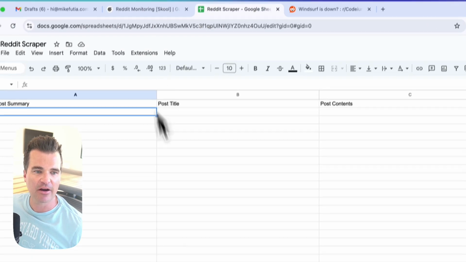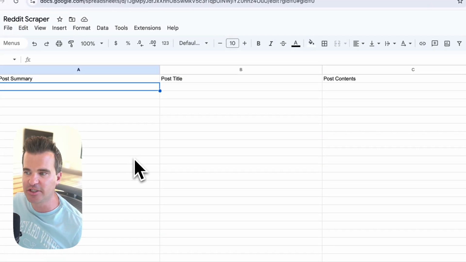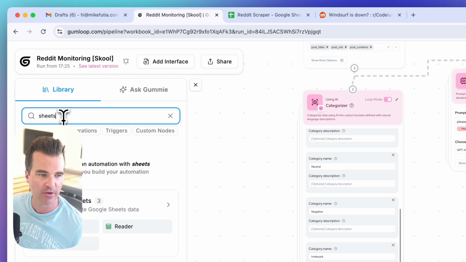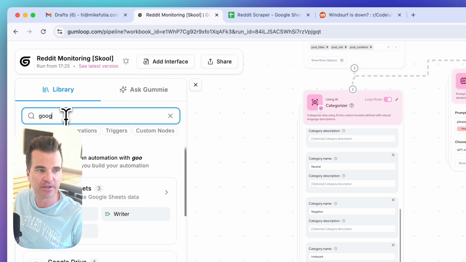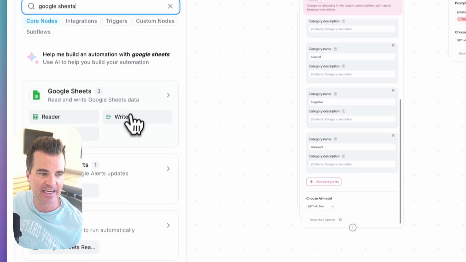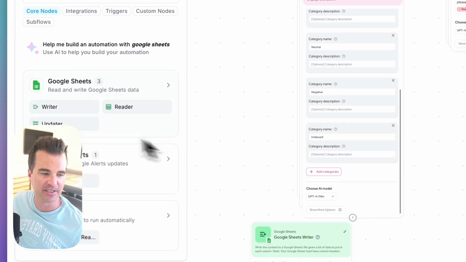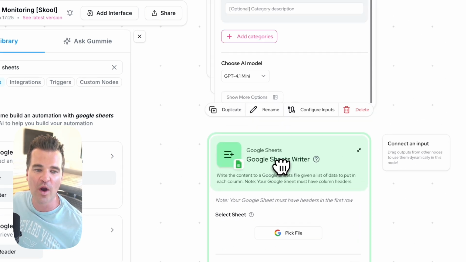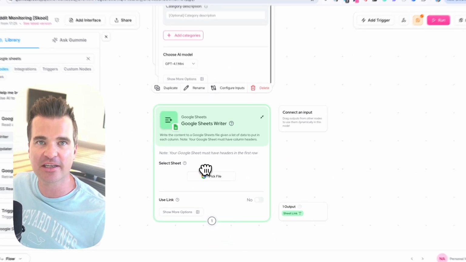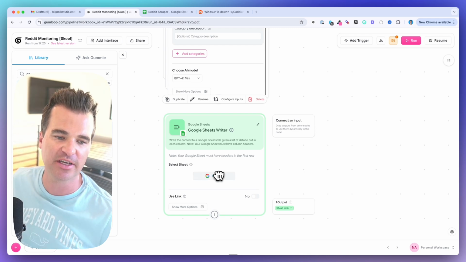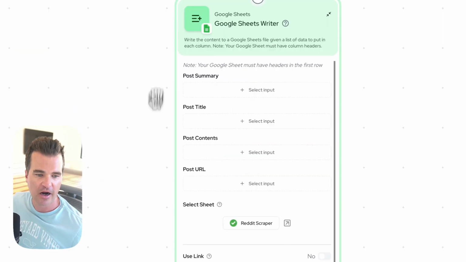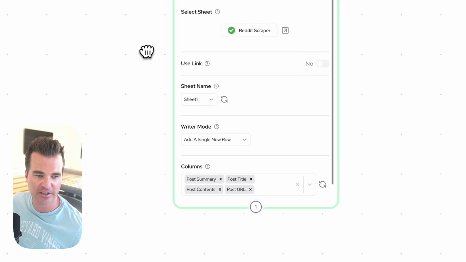And now in order to get all of this information into Google Sheets, we need to add a Google Sheets writer node. So let me just start here. I'm going to search for Google Sheets and I need the writer node. Don't make the mistake of doing updater because that's not the one you want. So when you select that node, you're going to need to connect your Google account to Gumloop if you haven't done already. And then you just want to pick your file, which again is the Reddit scraper. All right, so you can see I've selected the Reddit scraper.